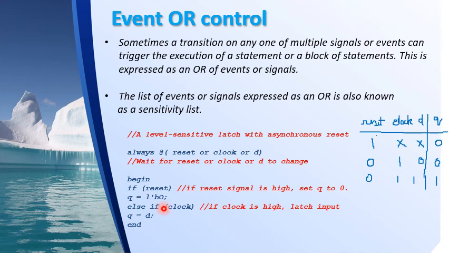Now else if clock, that means if reset is 0, then the next higher priority signal is clock. So here I am checking if clock is 1. If clock is 1, then Q will be equal to D. So you need to very carefully write the code in order to model the circuit in the way you want it to behave.